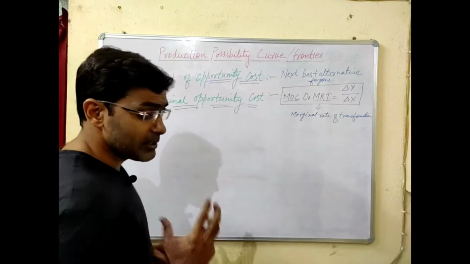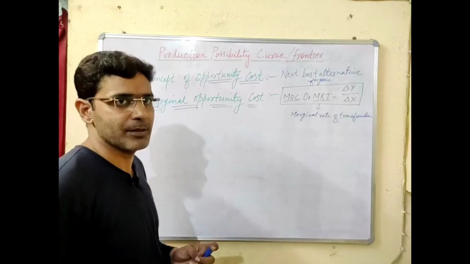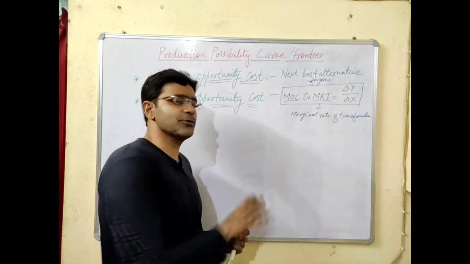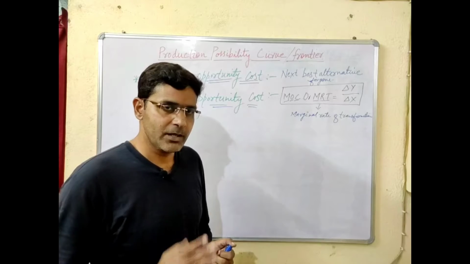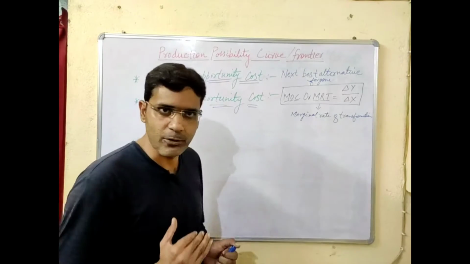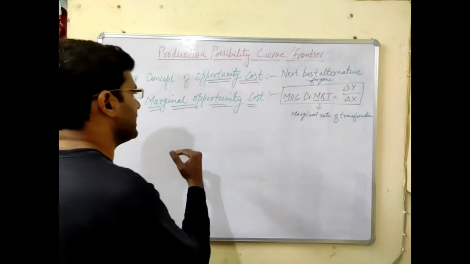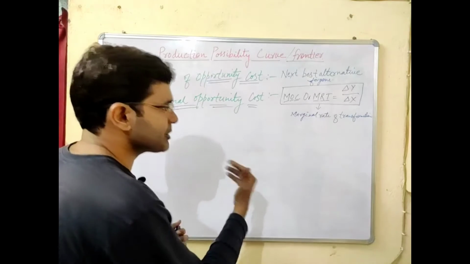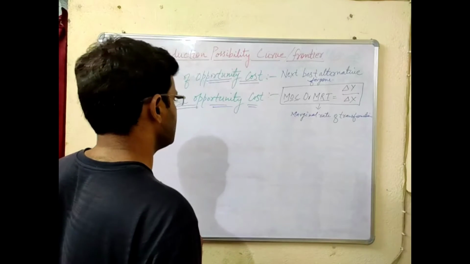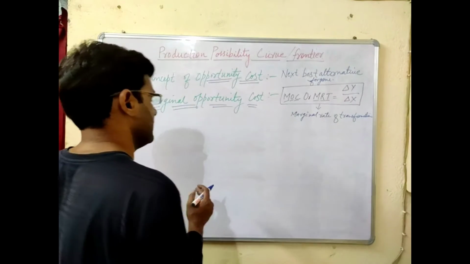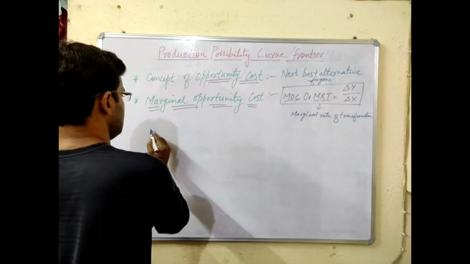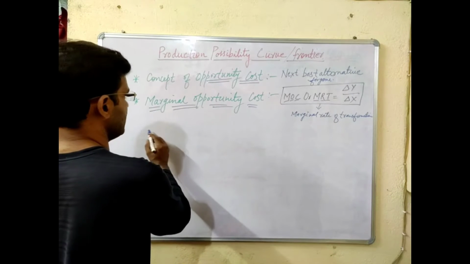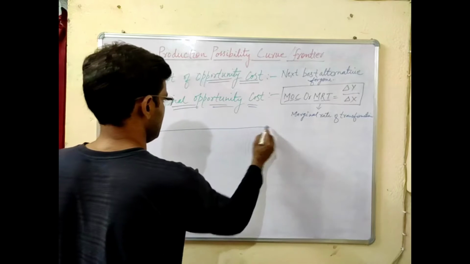Suppose there are two goods in the economy and the factors of production are fixed. The factors are fully employed. So what can be the various combinations of these two commodities which can be produced in the economy? That will be understood by this table.